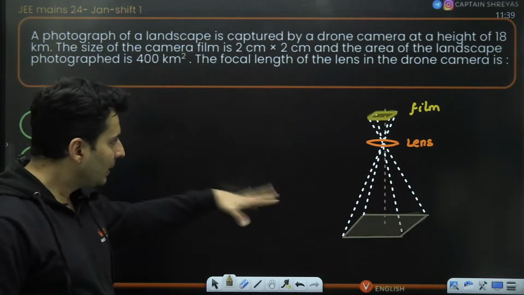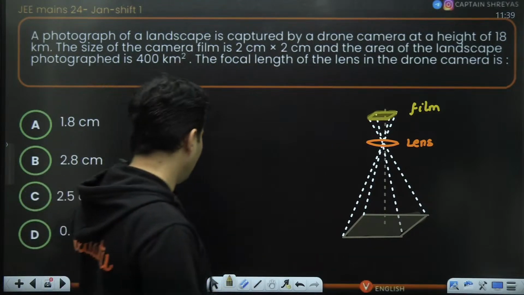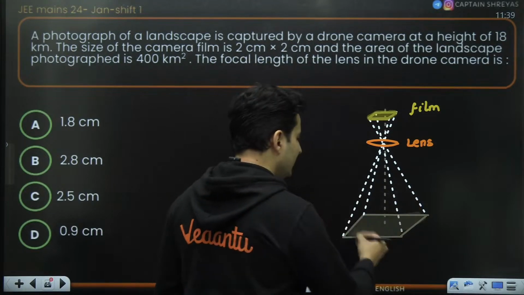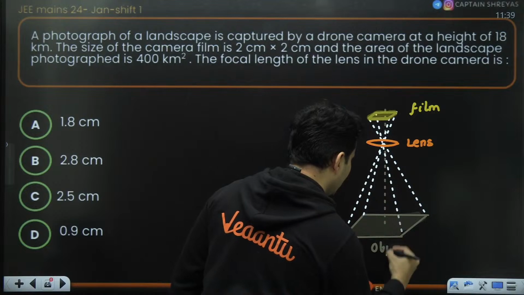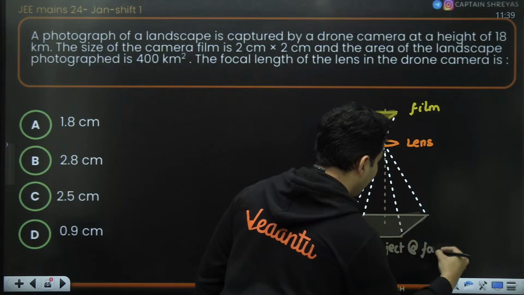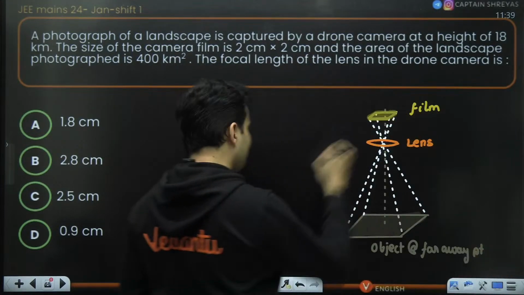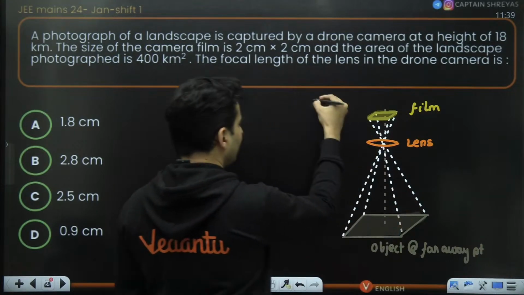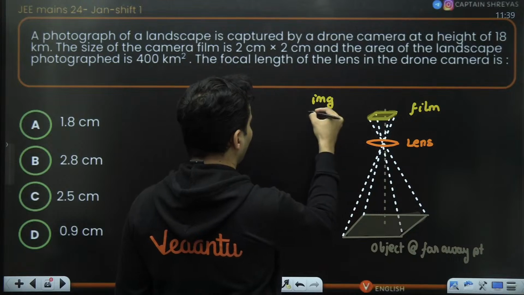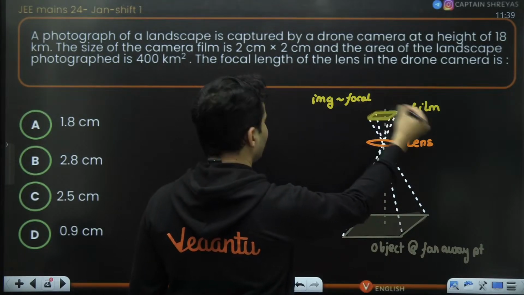Now everything is about similarity of triangles. The area which has to be photographed is the object at a far away point, and this film is where the image will be formed, approximately at the focal plane.